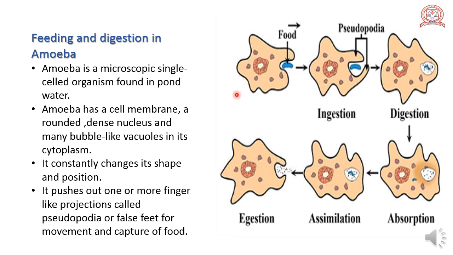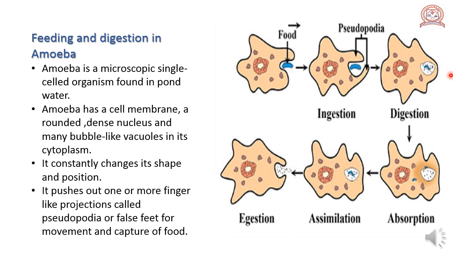Now let us see how it takes food. The amoeba senses food particles, moves towards it and engulfs it. That is called ingestion. What is the meaning of engulfs? To cover or surround it. It covers the food particles.